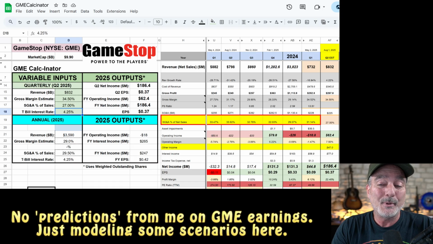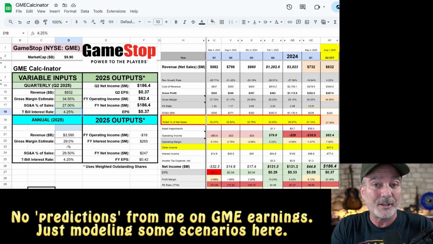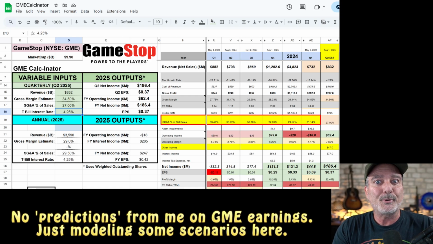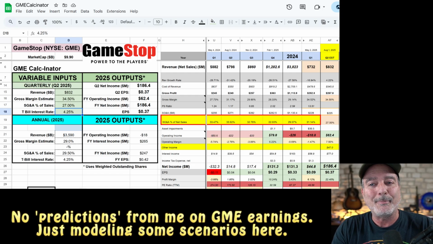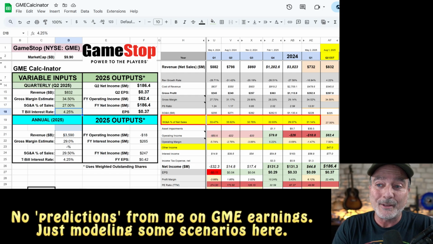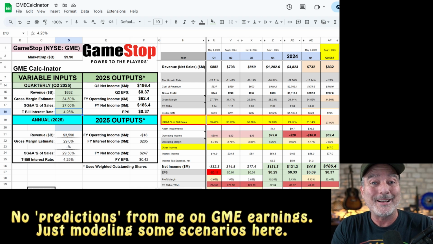And we need to keep in mind what Bitcoin is doing and the sentiment of the overall market. I am not going to be the one to tell you that if the market crashes that GameStop is going to soar. I think, just using common sense, if the market crashes, GameStop's going to go down with it. So I would prefer that everything just stay flat or go up. I'm not calling for or hoping for a market correction. I don't think it will be good for GameStop or anybody really.